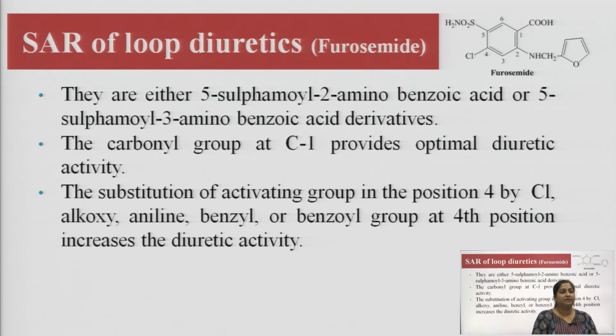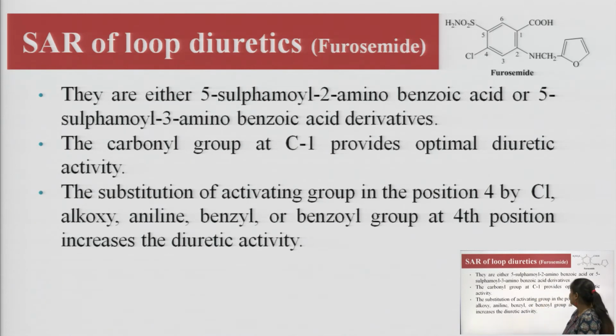They are either 5-sulfamoyl 2-amino-benzoic acid, or they can also be called 5-sulfamoyl 3-amino-benzoic acid derivatives. Again I am repeating the point, they are either 5-sulfamoyl 2-amino-benzoic acid or 5-sulfamoyl 3-amino-benzoic acid.